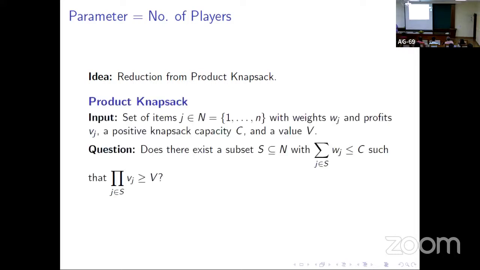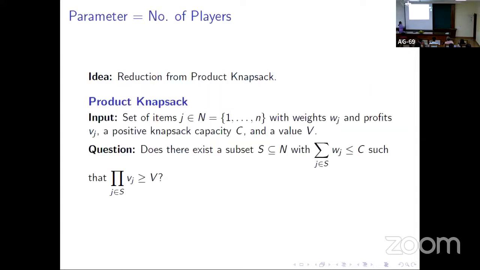And what is that? It is just like the usual knapsack problem that you have seen, where there is a set of items with weights and profits. Here we want to fill a knapsack such that its capacity is C and value is V. The only difference is that here we want the product of the values of these items to be at least V, such that the summation of their weights is bounded by the capacity. The only difference with the usual knapsack is that here we are taking the product. This is the product knapsack problem.